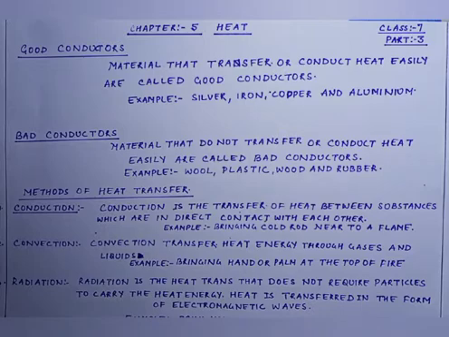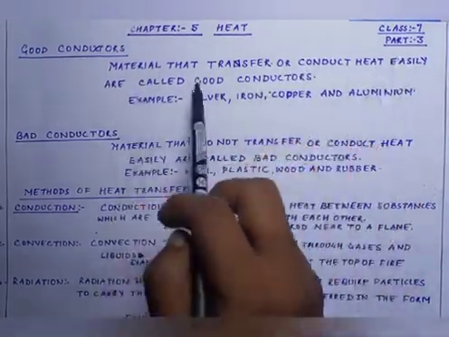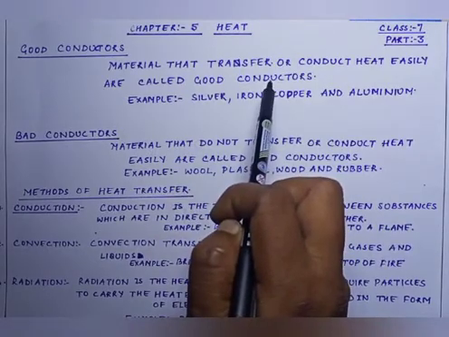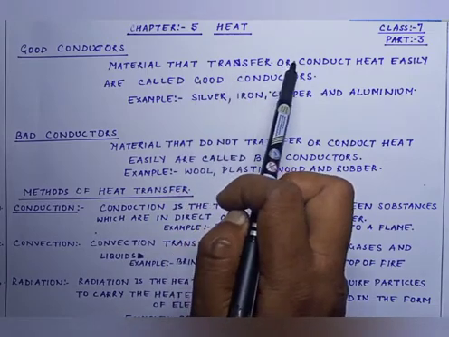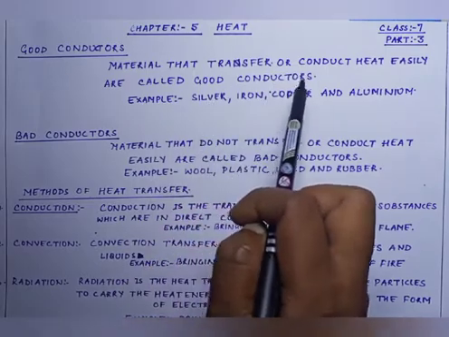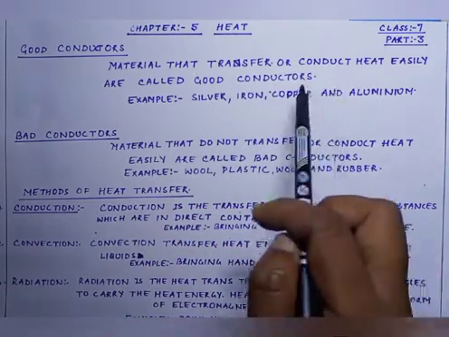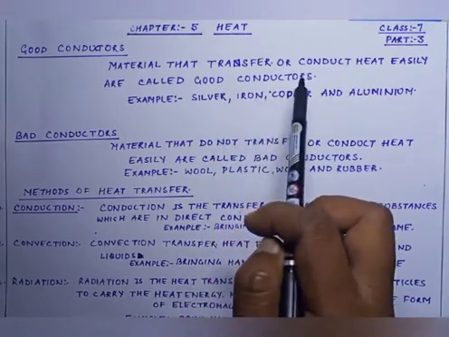Today we are going to start with the third part of the same chapter, that is heat, and the very fresh topic is good conductors. Let us see what are good conductors. Material that transfer or conduct heat easily are called good conductors. It means that through which heat can pass easily. Some examples of good conductors are silver, iron, copper, and aluminium. So, on the other way, we can say that metals are good conductors of electricity.